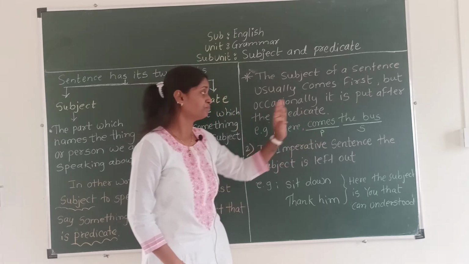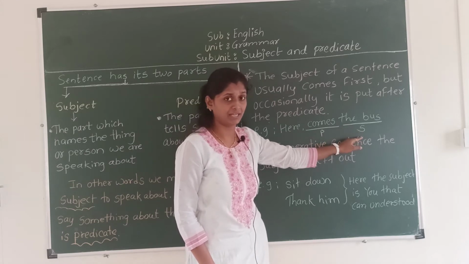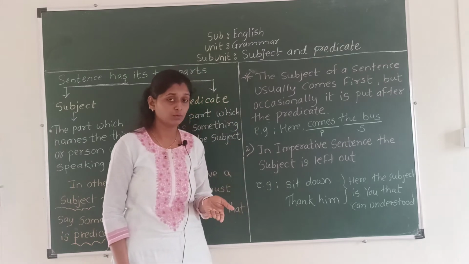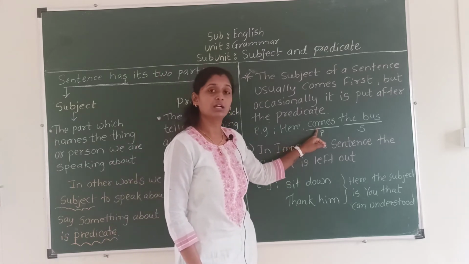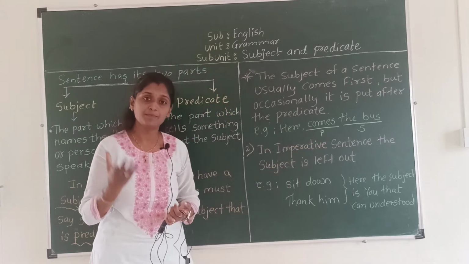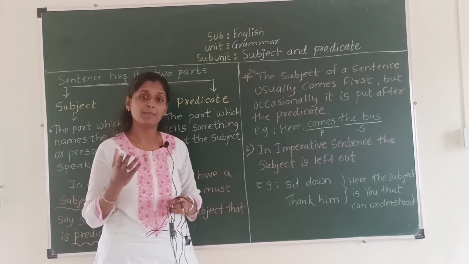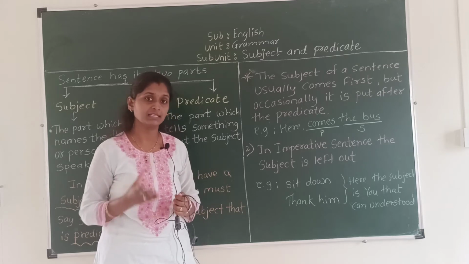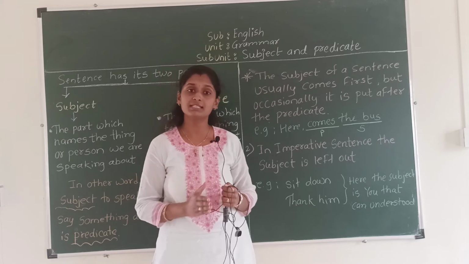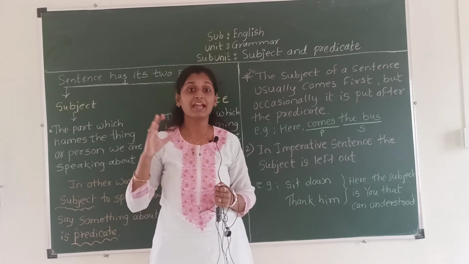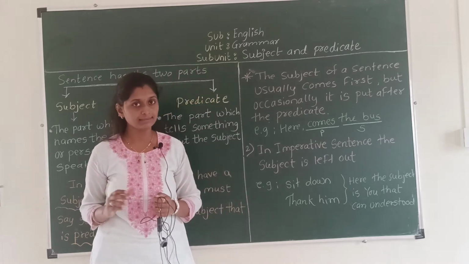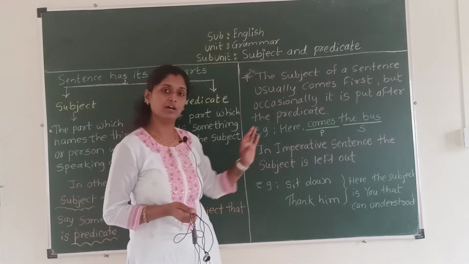One more time, see. The bus is the subject. Why? Because we are talking about the bus. And what have we said about the bus? Comes. So that is the predicate. It means that in the sentence, when we are talking about one thing or person, that is the subject part. And what we are saying about that person or thing, that remaining part is called a predicate.